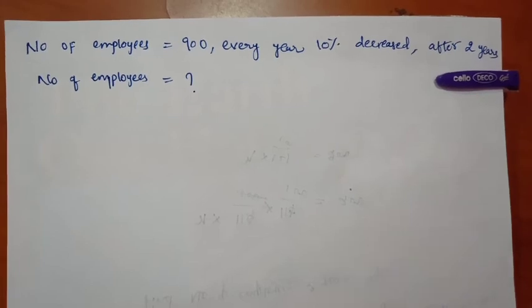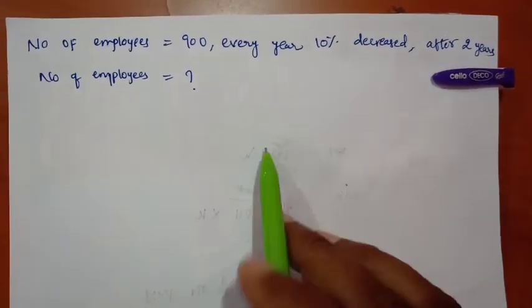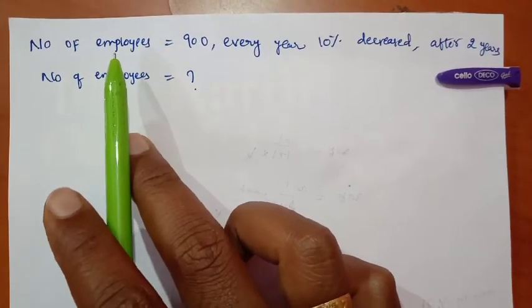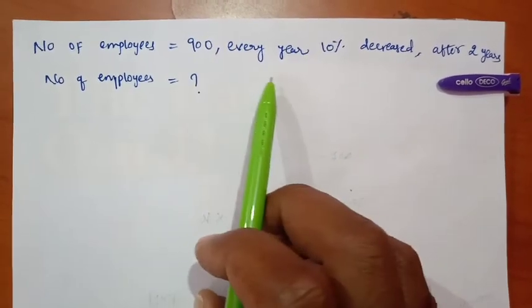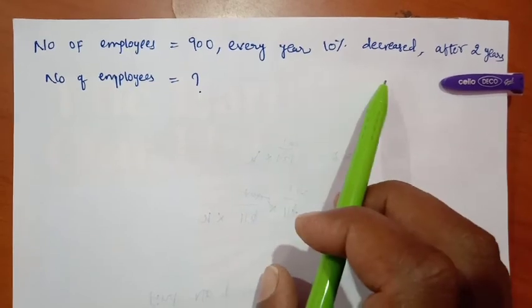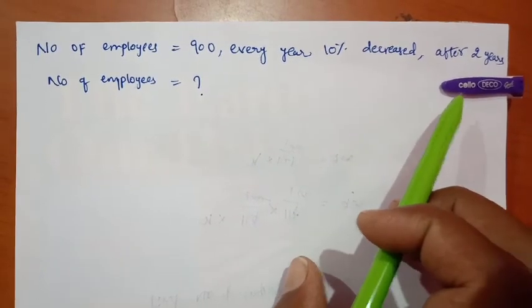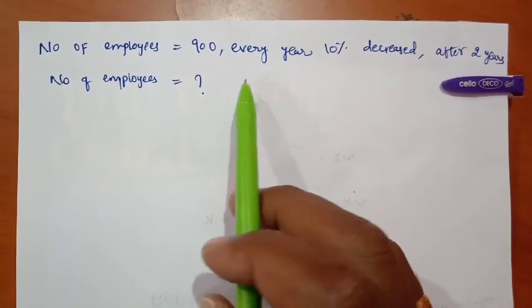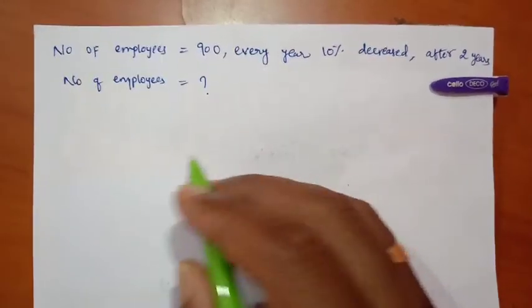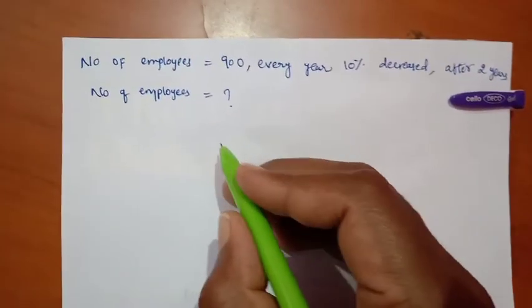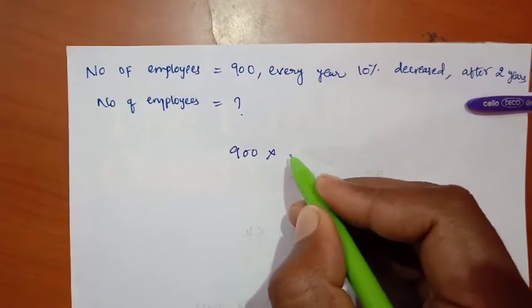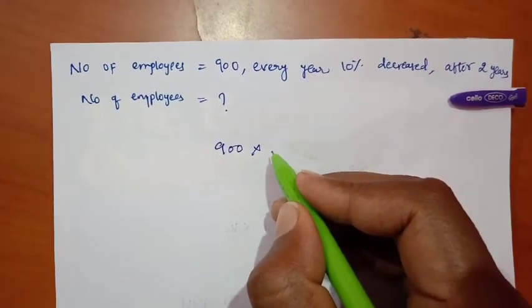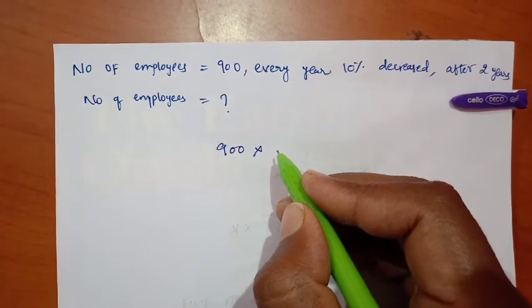Let us see another problem, friends. In this problem he has given that the number of employees is equal to 900. Every year 10% decreased. After 2 years the number of employees is equal to how much? See friends, my number of employees is 900, right? 10% decreased every year for 2 years.